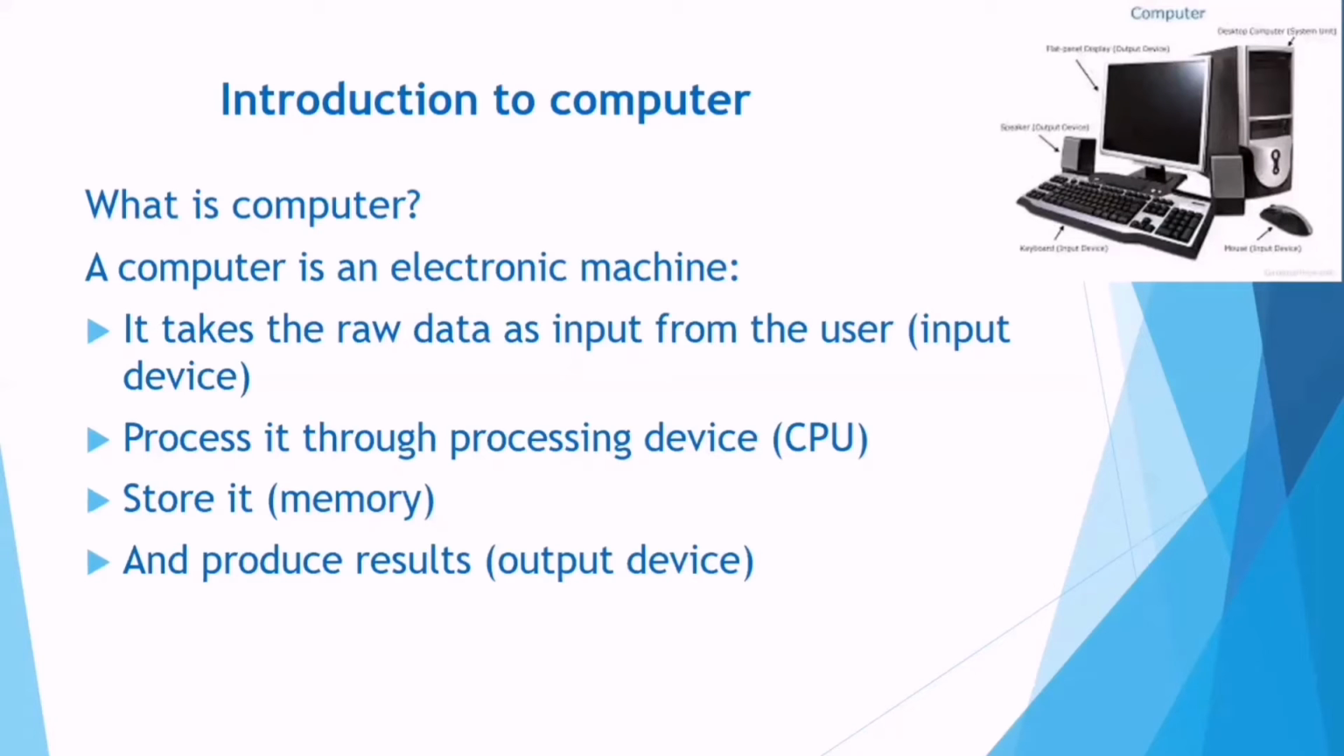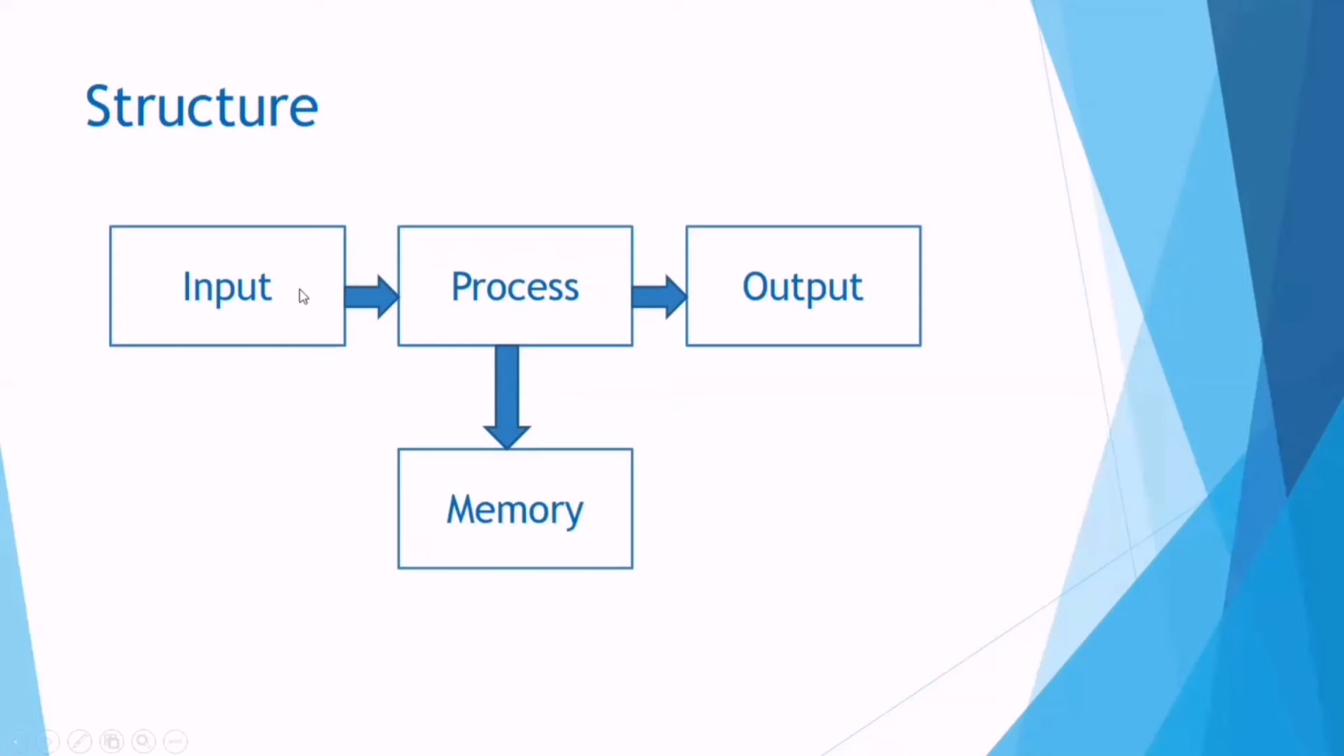The users can enter the data through input devices, then it is processed by the CPU and stored in memory, and the result is produced through output devices. So this is the structure of a computer system. First of all, users input the data through input devices, then it is processed by a processing device like CPU, and while it does the processing it can store data in memory. After that it will produce the result through an output device. So the whole structure depends upon input devices, processing, memory and then output.